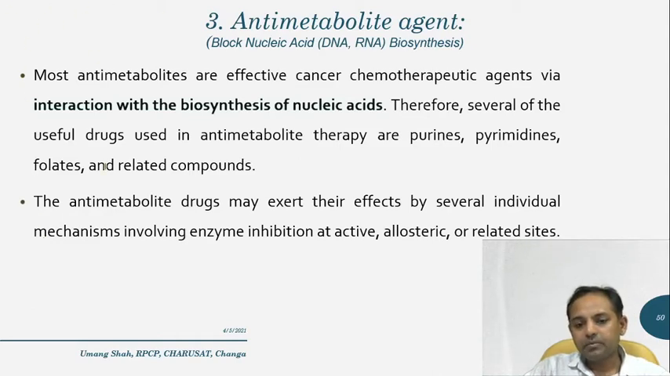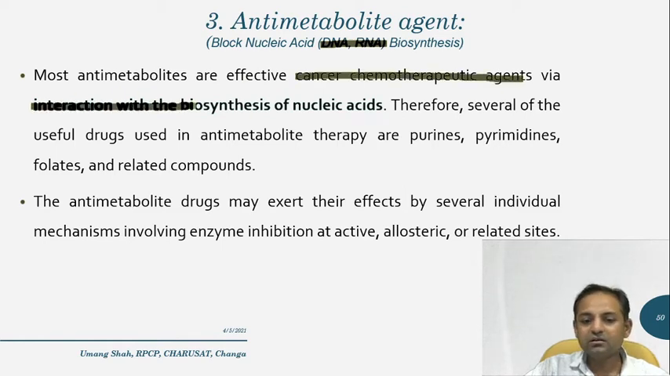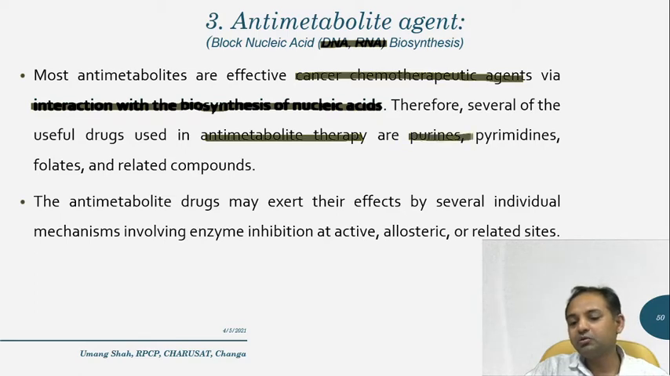So today's topic is anti-metabolite agents as anti-cancer agents. Generally, these kinds of agents block DNA and RNA biosynthesis. So most of the anti-metabolites are effective cancer chemotherapeutic agents via interactions with the biosynthesis of the nucleic acid, and therefore several useful drugs in anti-metabolite therapies contain purine, pyrimidine, folate as well as related compounds.